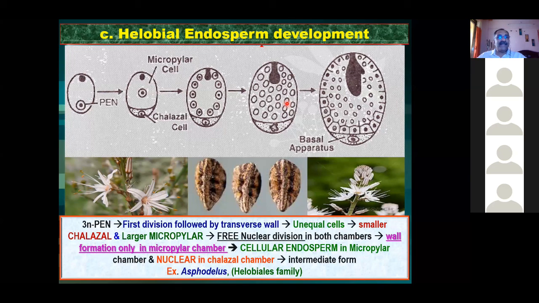Now, in an examination, if anybody asks a question like that, give an example for liquid endosperm, which one will you give? Just imagine there is a question: give an example for liquid endosperm. All of you have written coconut. Is it true?